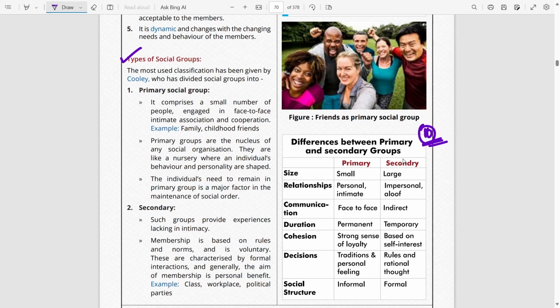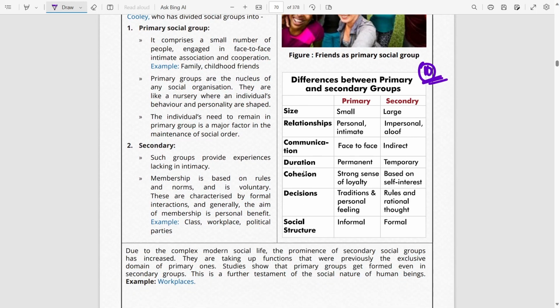So, do prepare this. And now, if you see this table here, this is exactly what the toppers every year say, preparing a structure for the questions. Now, consider if this 10 marker question comes and you do not remember all these points, but if you just remember these dimensions on which you have to answer. So let's say from primary group and secondary group, first you think what is the size of such groups. Then you can fill this point automatically. Similarly, when you start thinking about what kind of relationships are there, this you can automatically fill. And so on for what kind of communication is there, for how long these groups are made, how strong is the bonding or cohesion between them, who takes the decisions, and finally, what is the social structure inside such groups.